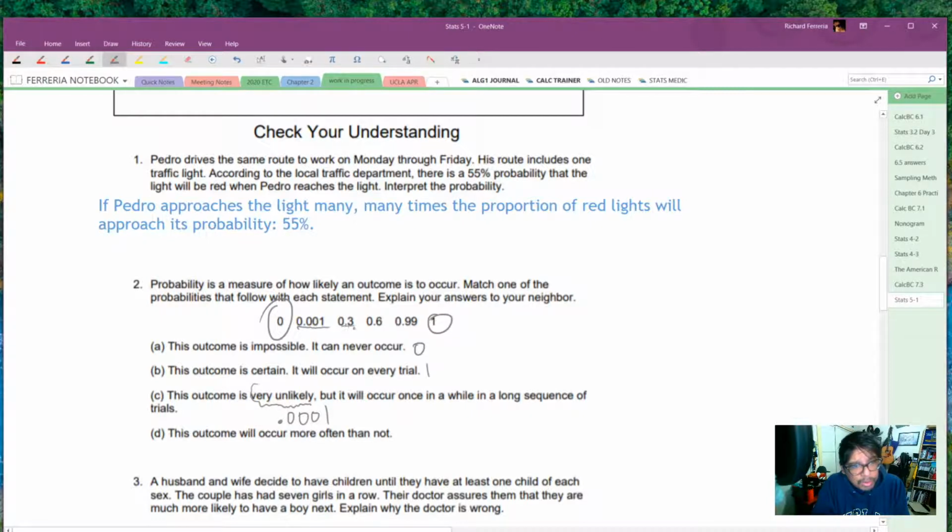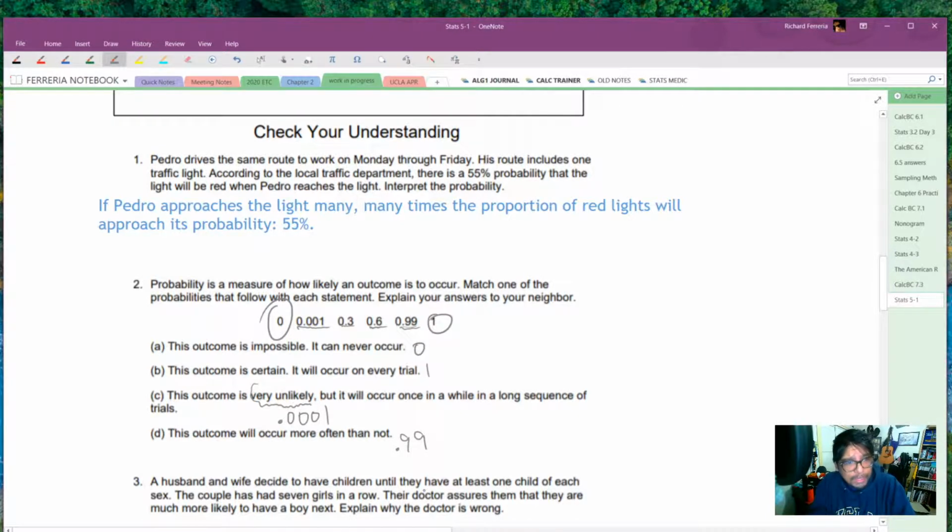30% or 0.3, that is a low number, but it is not an extremely low number or very unlikely, a very low number. And letter D, the outcome will occur more often than not. So I don't know which of those two we would want to pick, but I'm going to pick 99%.